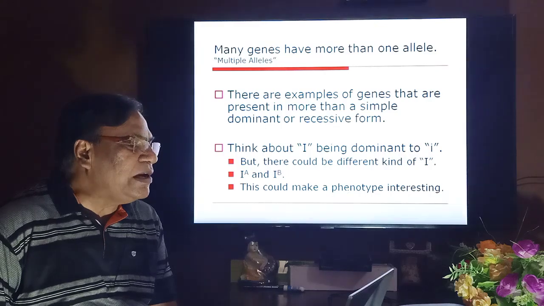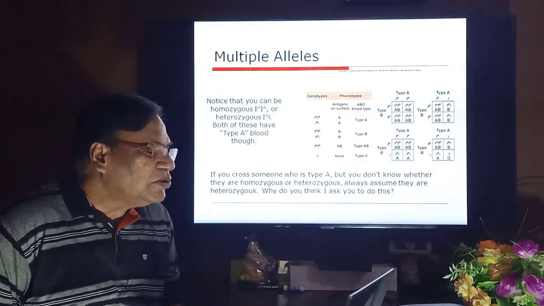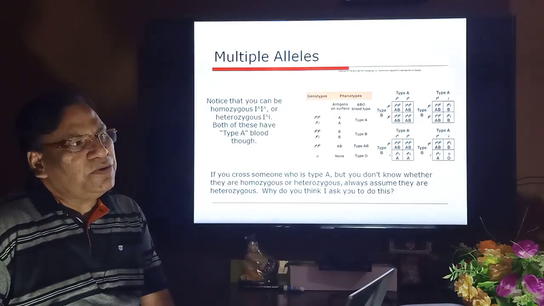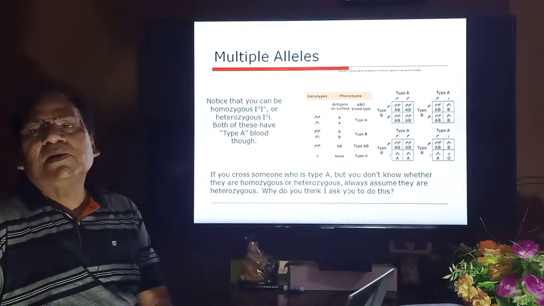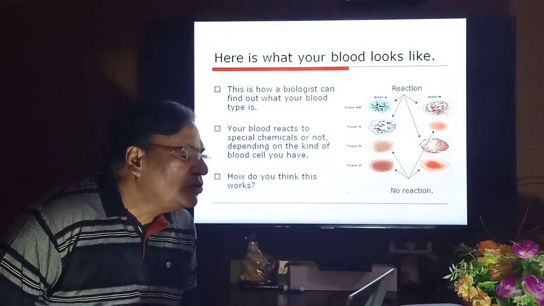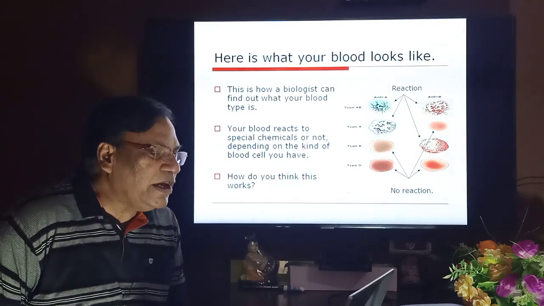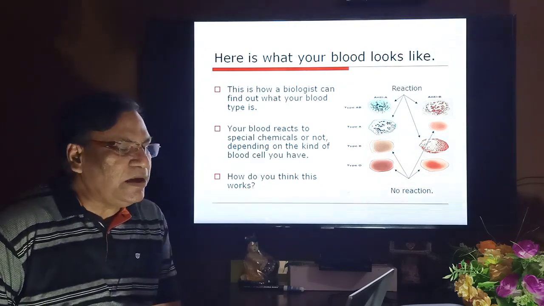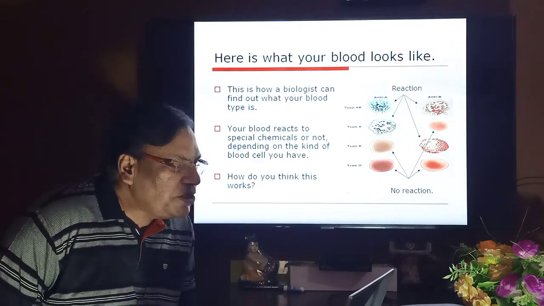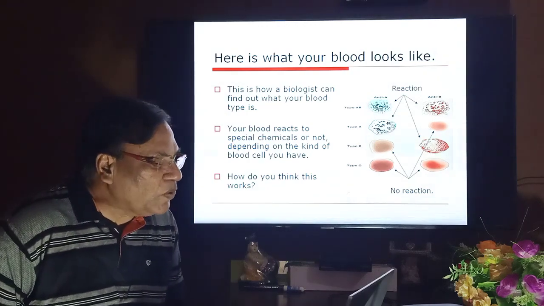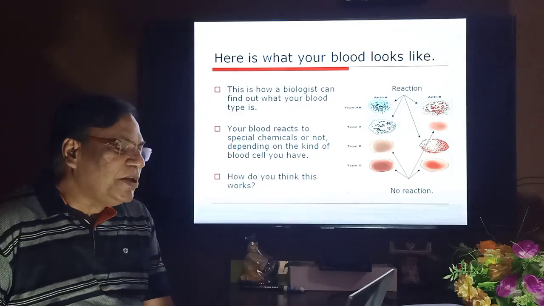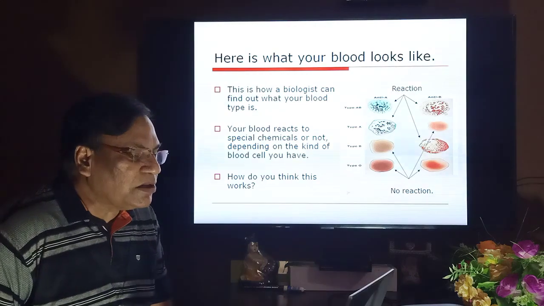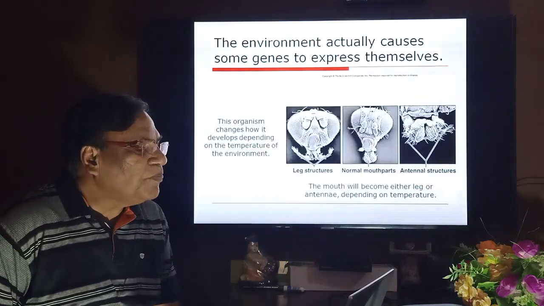Many genes have more than one allele. They are referred to as multiple alleles. With multiple alleles, you can notice that you can be homozygous. This you can notice in blood groups, which show multiple alleles. So here is what your blood looks like. This is how biologists can find out your blood type. It should be A type, B type, AB type or O type. So AB is always the recipient and O is always the donor, and A and B are the other two types of blood groups.